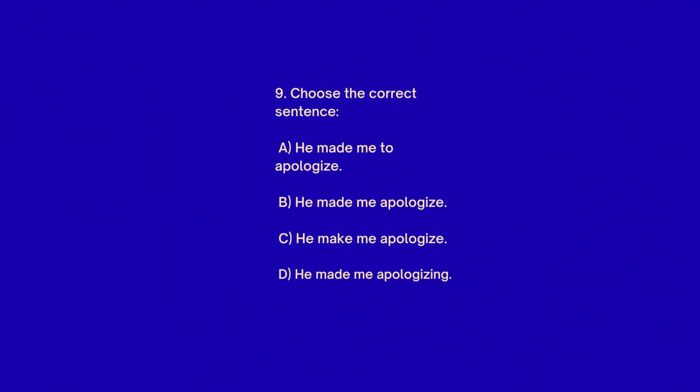9. Choose the correct sentence. A. He made me to apologize. B. He made me apologize. C. He make me apologize. D. He made me apologizing. The answer is B. He made me apologize.